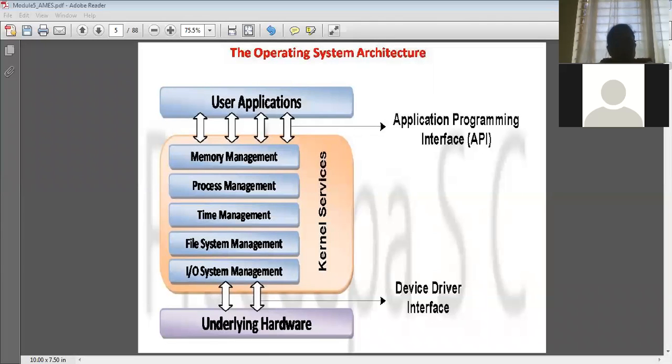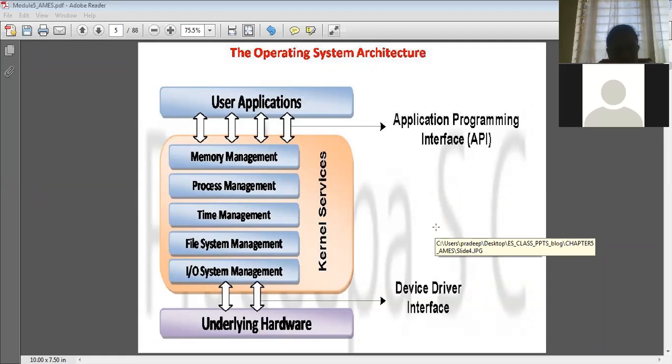So we're discussing the operating system architecture. The first layer is the hardware. On top of the hardware, you install the operating system, and you know the kernel services. It has to do memory management, process management, time management, file system management, and input output system management.